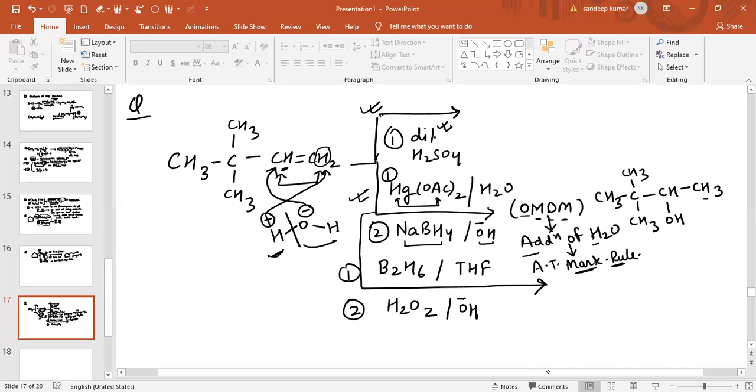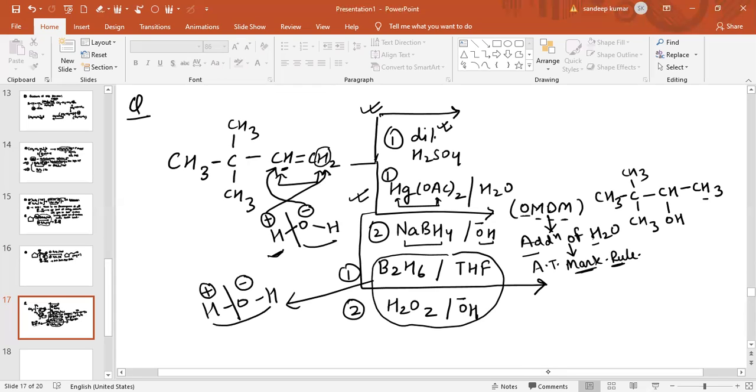Now see another case. This is also a very easy case. According to this reagent, again there is addition of water, with an H positive part and an OH negative part. But this time the addition of water is according to anti-Markovnikov's rule.